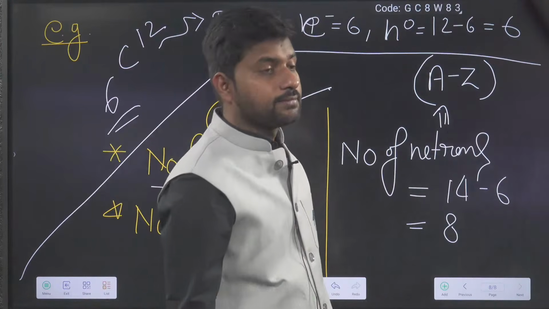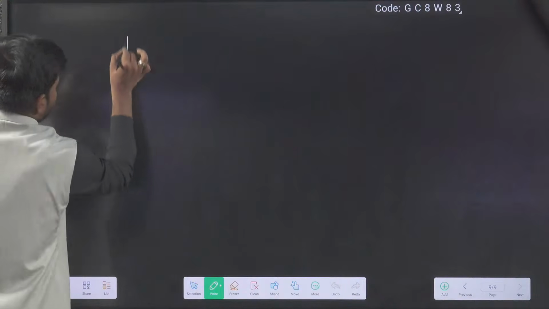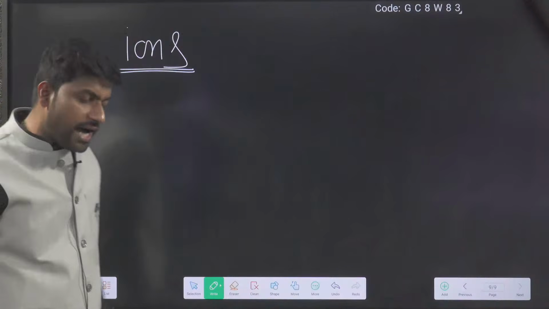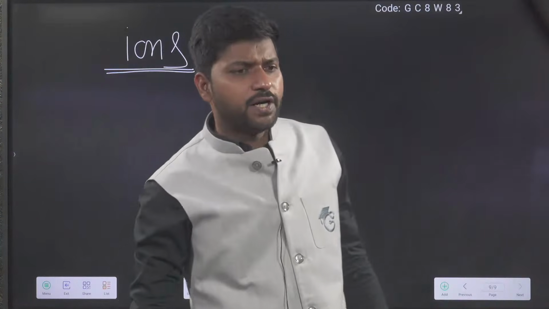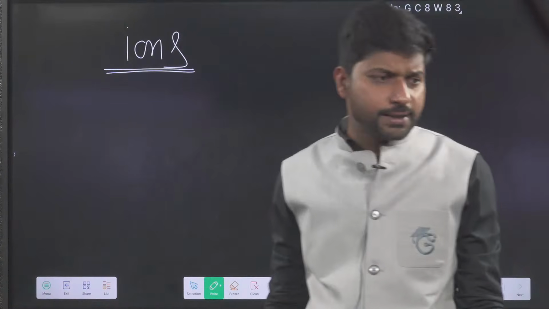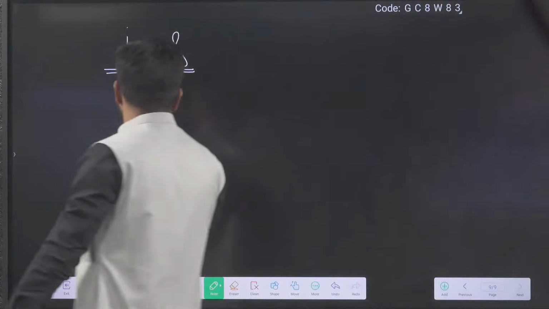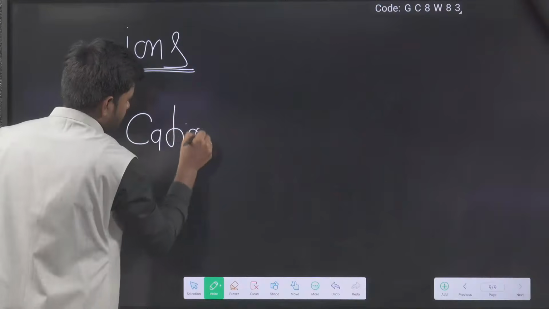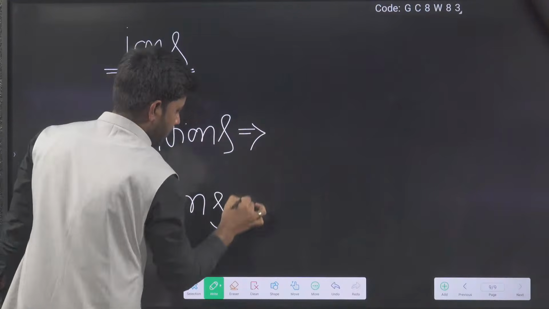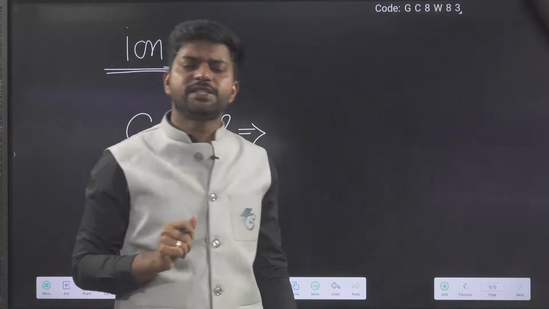That is interesting. Very important. Ions. I hope you have heard the terms cation and anion. Am I right? Give me the response quickly. Very good. Cations, anions. Cations are which kind of ions, positively charged or negatively charged?